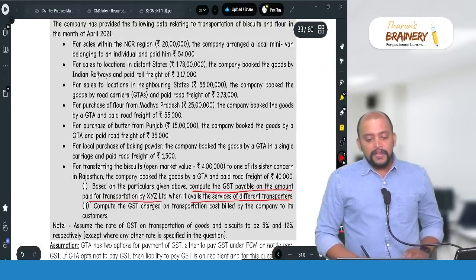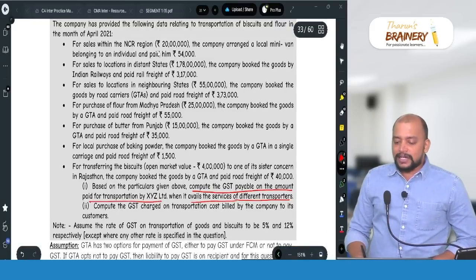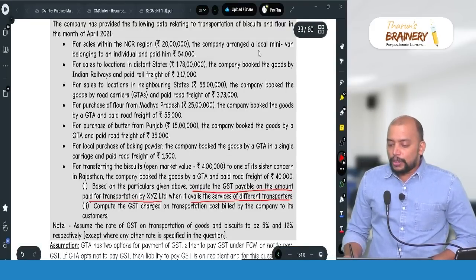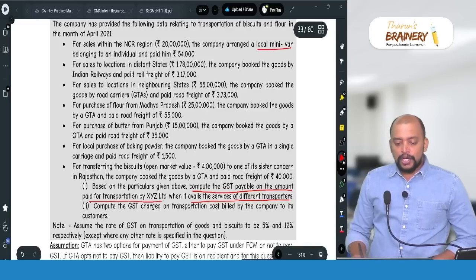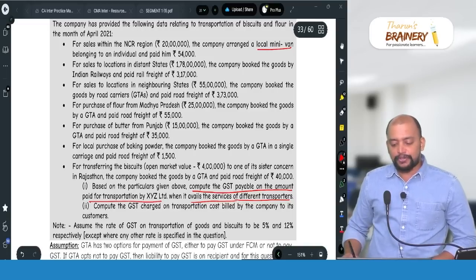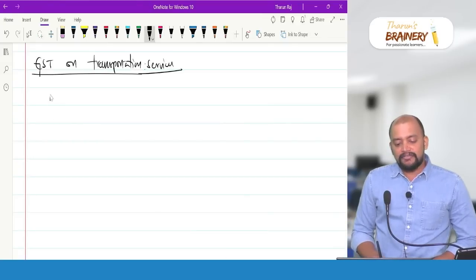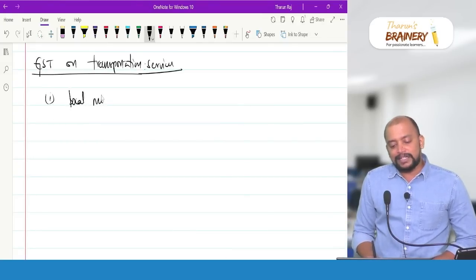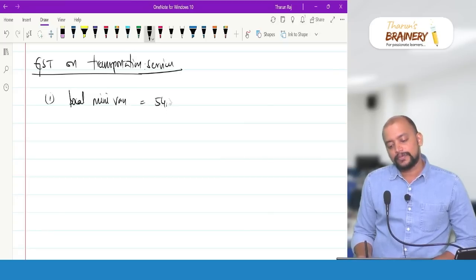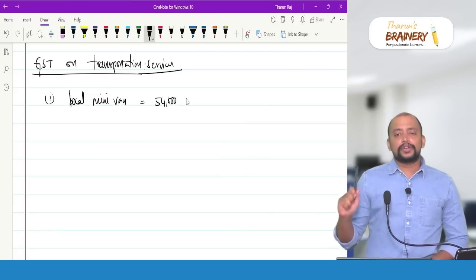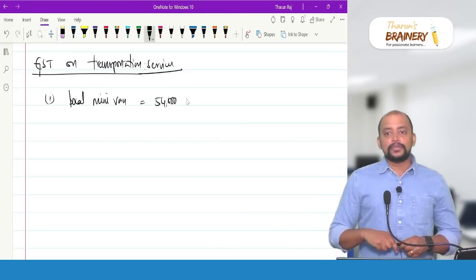First, for sales within the NCR region, the company arranged a local minivan belonging to an individual and paid him 54,000. So will that 54,000 rupees for the local minivan be taxable or exempted? Now you need to know the transportation of goods service.